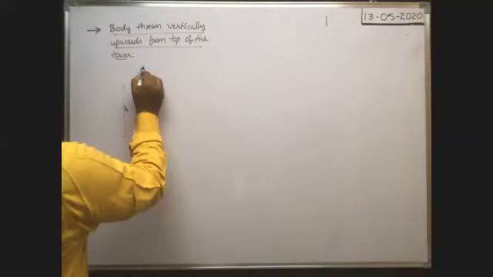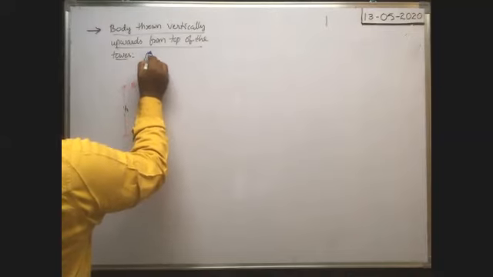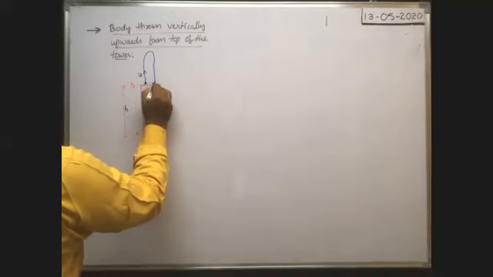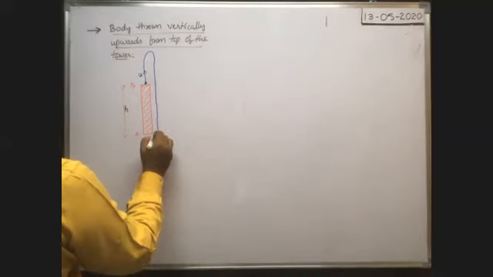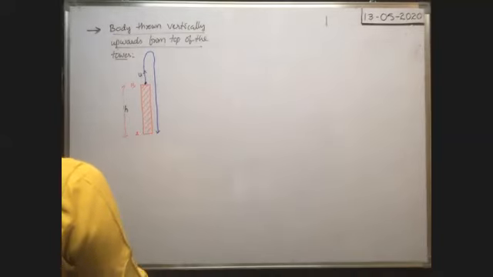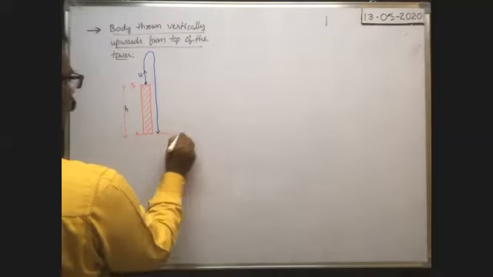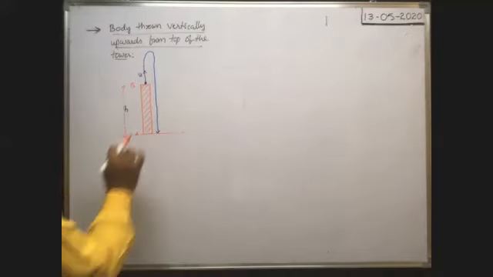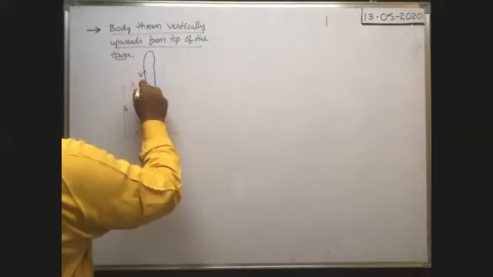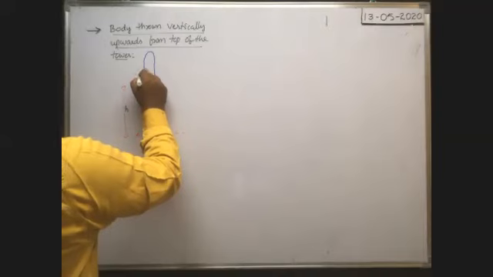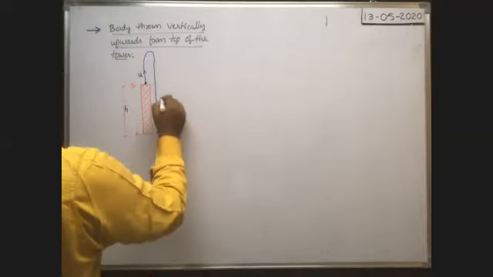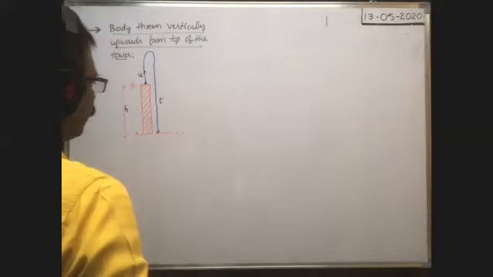Then the body reaches the highest point and velocity becomes 0, and again it just misses the top of the tower and comes down like this, and it reaches the foot of the tower after some time. This is the surface, the horizontal surface passing through the foot of the tower. Here this projected body is projected with a velocity u, and it reaches the foot of the tower after a time t seconds.